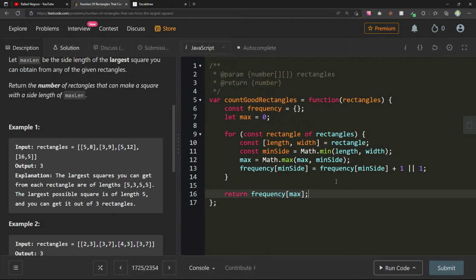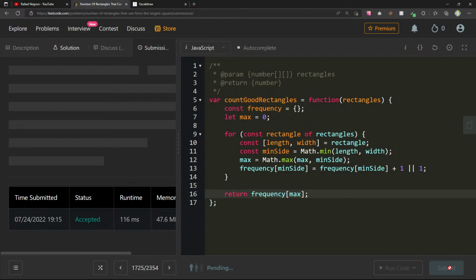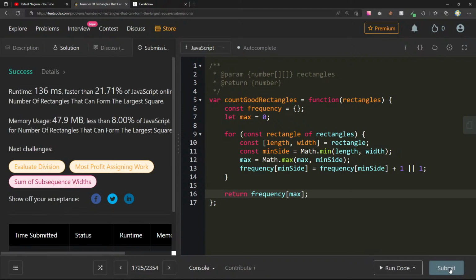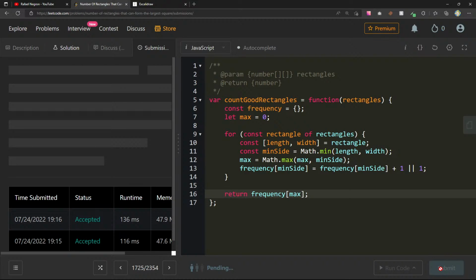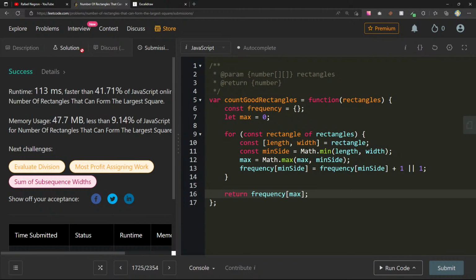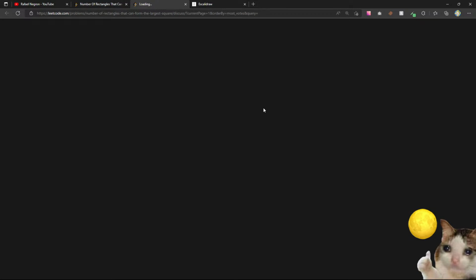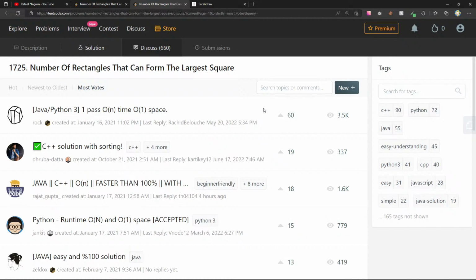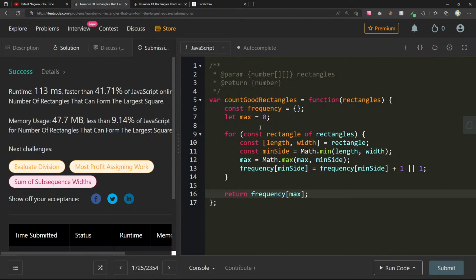Okay, cool. So I'm happy with this. Let's submit it again, see what we get. 21.71. 41.71. Let's see what the discussions have to say. One pass on time, O(1) space solution with sorting. So we did it in O(n) time, so that's fine.